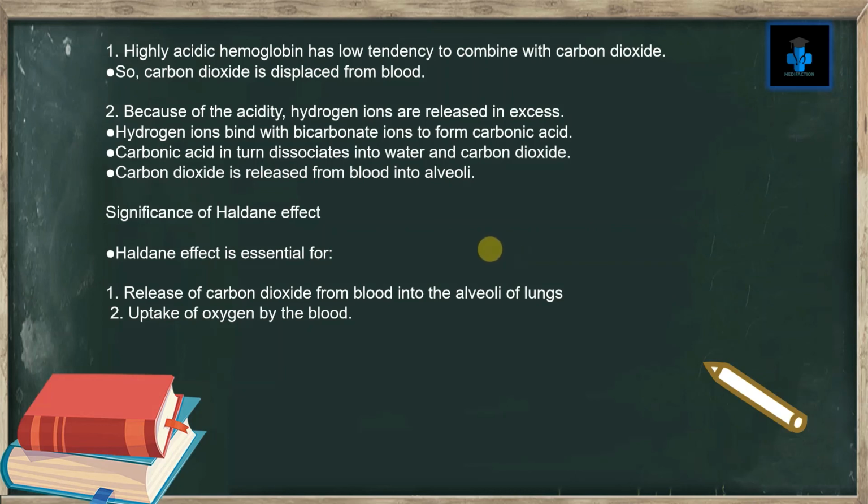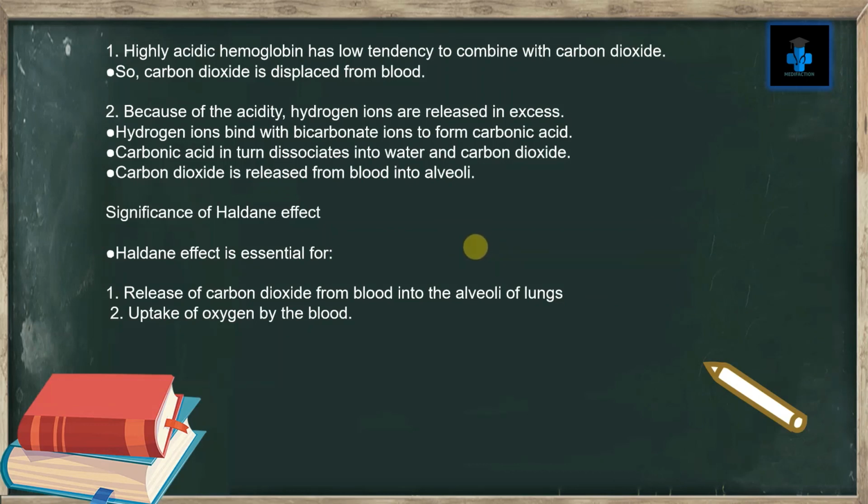Number two, because of the acidity, hydrogen ions are released in excess. Hydrogen ions bind with bicarbonate ion to form carbonic acid. Carbonic acid in turn dissociates into water and carbon dioxide. Carbon dioxide is released from blood into alveoli.